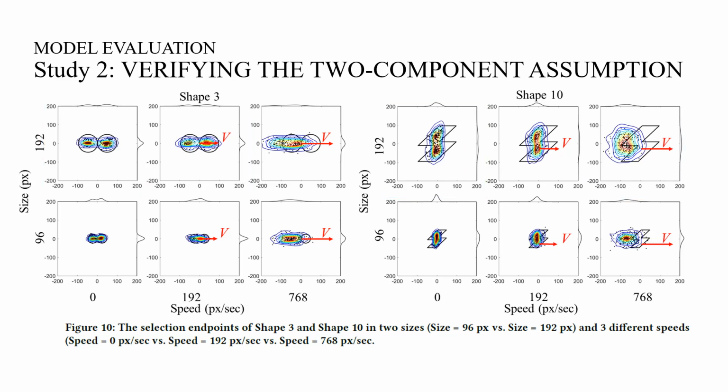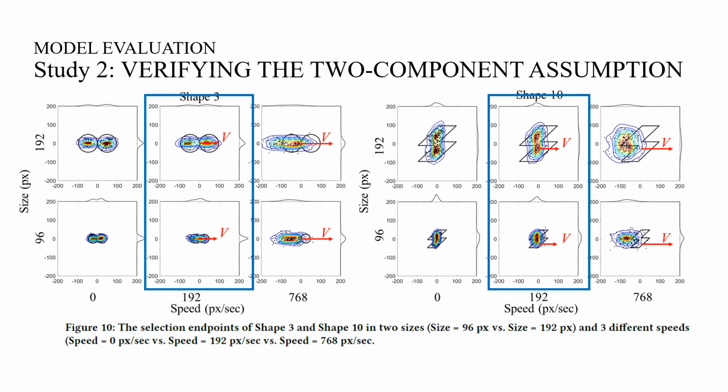Besides, the endpoint distributions in the size equals 192 pixel condition are more likely to scatter depending on target shape, indicating higher influences from target shape. The endpoint distributions in the size equals 96 pixel condition tend to flock together, indicating higher impacts from target motion. These results suggest that increasing target size can mitigate the effect of the motion component on endpoint distributions. In conclusion, we have observed that the two-component assumption is valid based on our data.